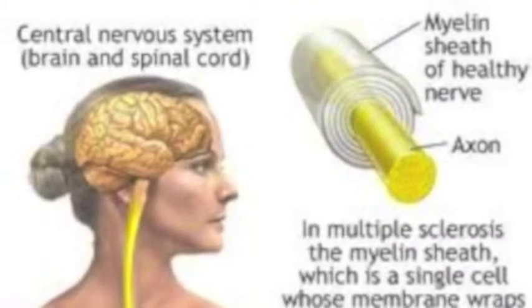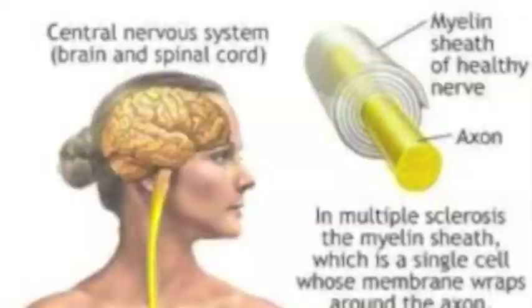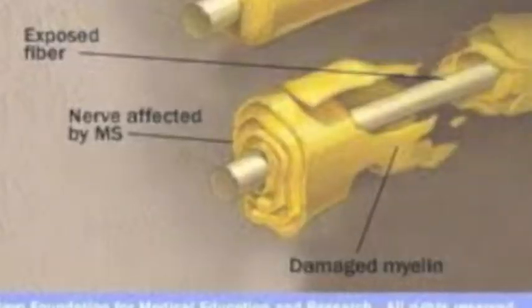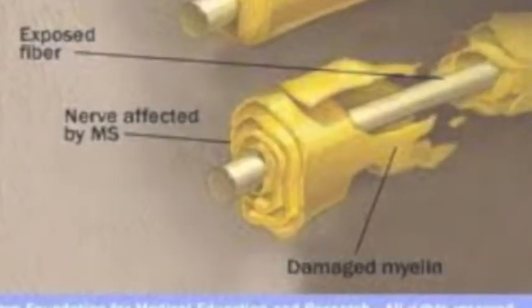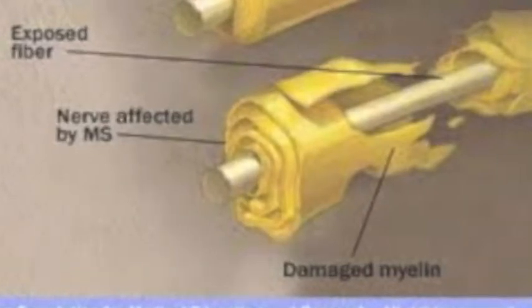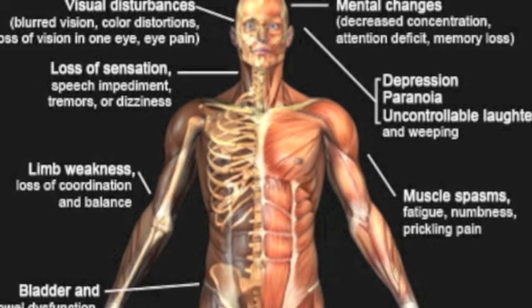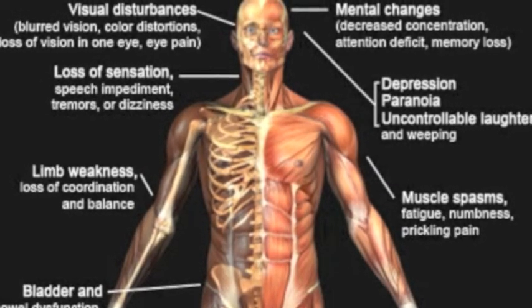MS is caused by damage to the myelin sheath, which is a protective covering that surrounds nerve cells. When damaged, nerve signals slow down or stop, and the nerve damage is caused by inflammation, which happens when the body's own immune cells attack the nervous system. It is unknown what causes the attack, but it is believed to be a virus or gene defect.